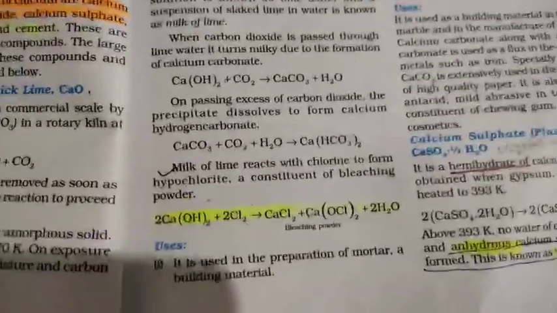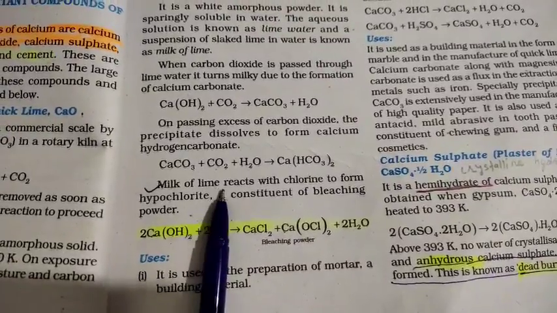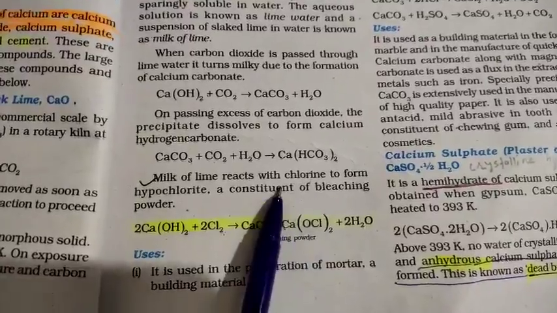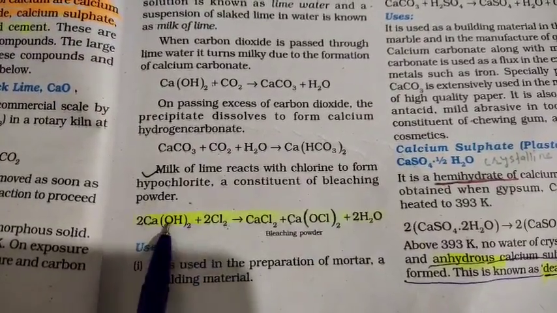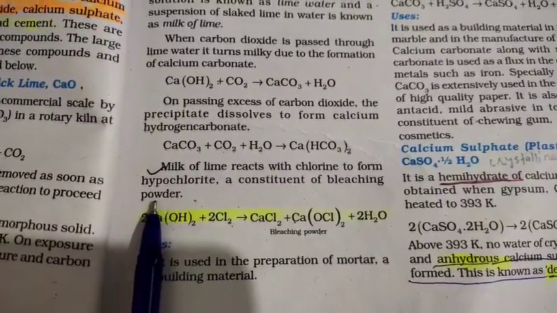Now the last reaction is very important here. Milk of lime reacts with chlorine. So this is known as the milk of lime reacting with chlorine to form hypochlorite, a constituent of bleaching powder. So you already know what bleaching powder is, you have seen it, right?